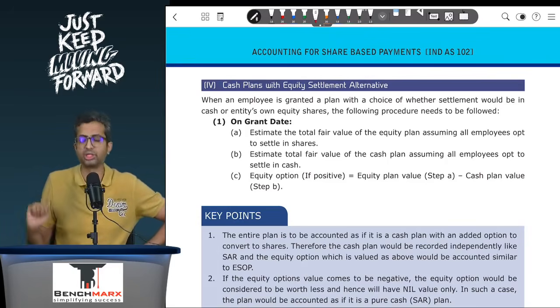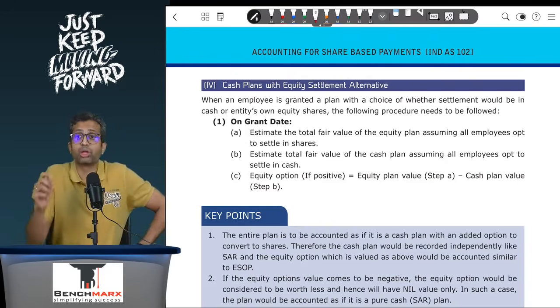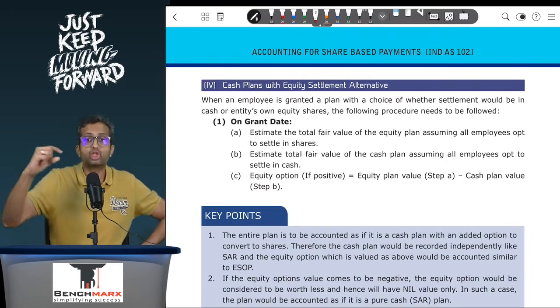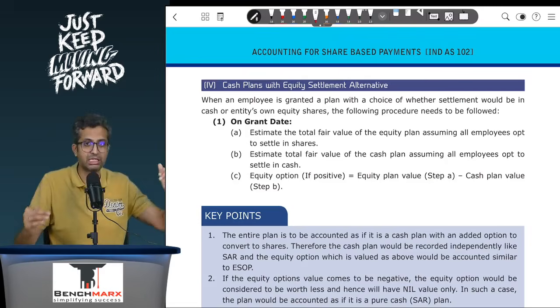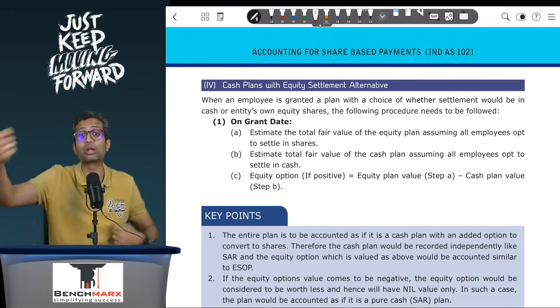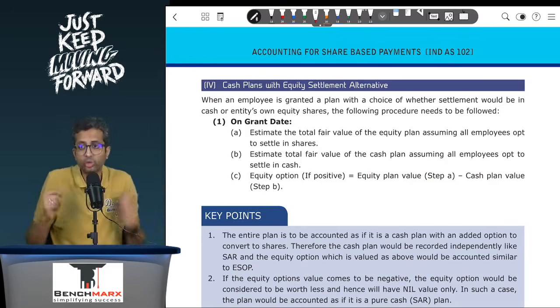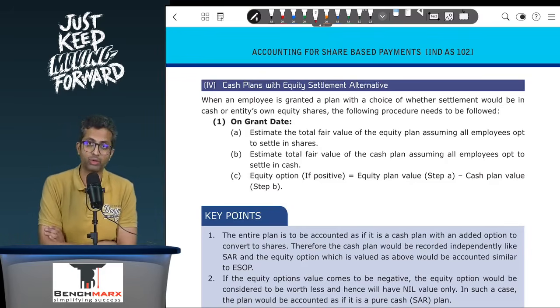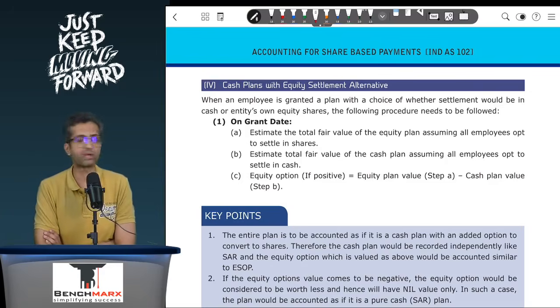to happen, let us say, over 3 years. But if I treat it as a pure ESOP, employee welfare worth 1,40,000 is happening. So the fair value, if I treat this as a pure SAR, will be 1,20,000. But additionally, there is an equity option. Now, what is the value of the option? The additional 20,000. It's not 1,40,000. Otherwise, you will say 1,20,000 plus 1,40,000. No, you don't have both of them.